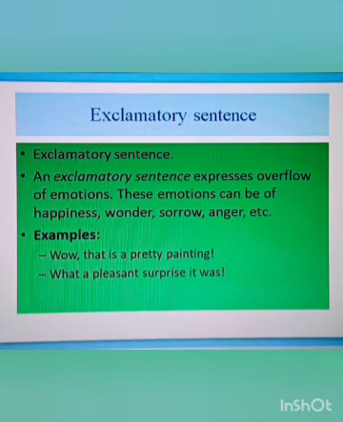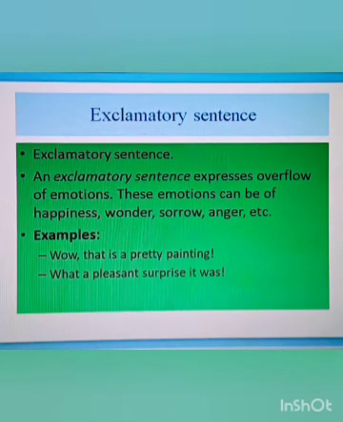The next sentence we are going to see is an exclamative sentence. An exclamative sentence always ends with an exclamation mark in the last. Definition of an exclamative sentence: an exclamative sentence expresses overflow of emotions. The emotions can be of happiness, wonder, sorrow, anger, etc.